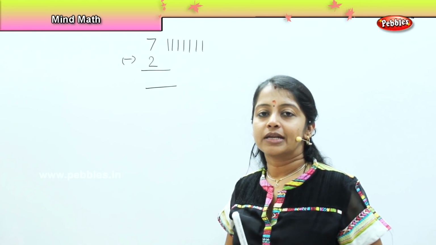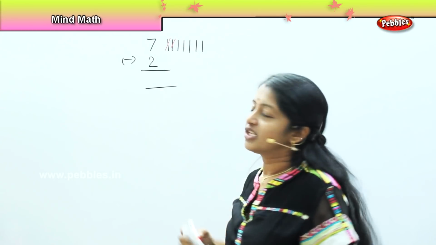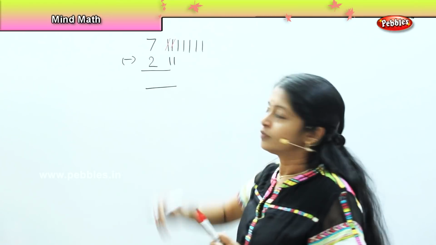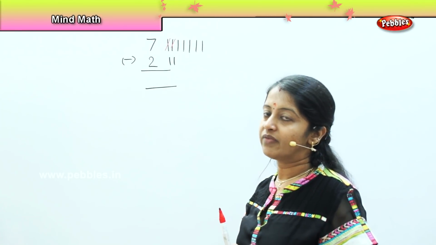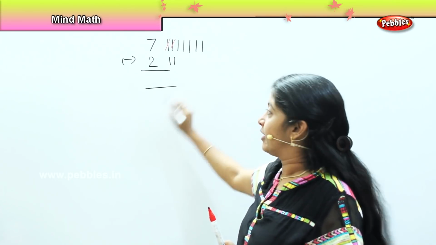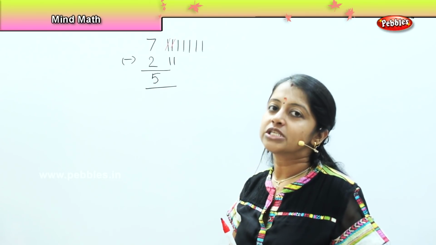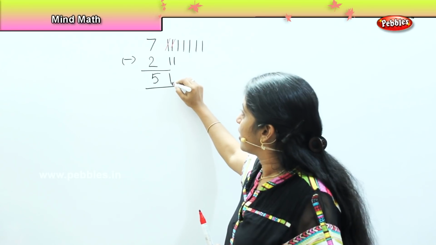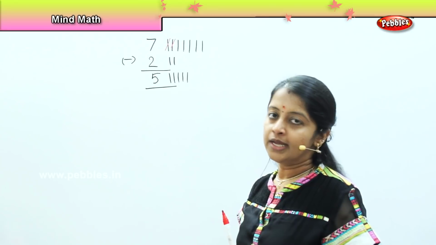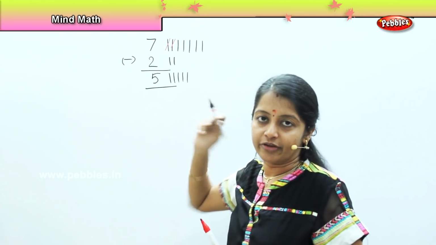1, 2, 3, 4, 5, 6 and 7. Now Pari was very hungry, right? So she ate how many bananas? She ate 2 bananas. I striked off 2 bananas. So what is the balance left with her? Can we count? It's 1, 2, 3, 4 and 5. So the number of bananas which Pari had with her finally was 5. So I need to draw here 5 lines. So 7 when subtracted with 2 will give me an answer 5.